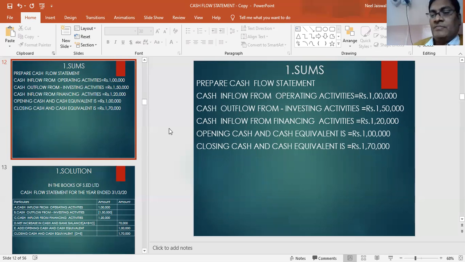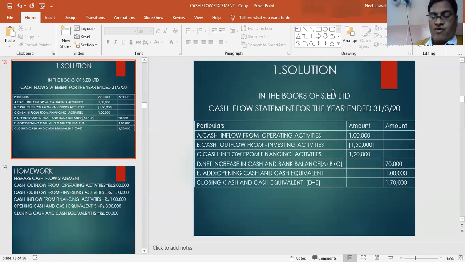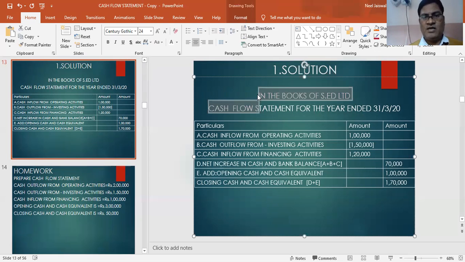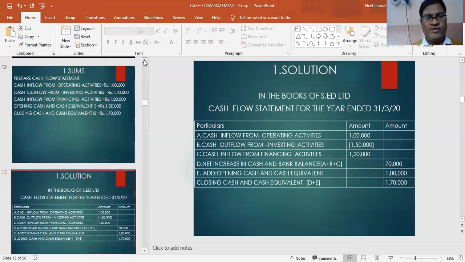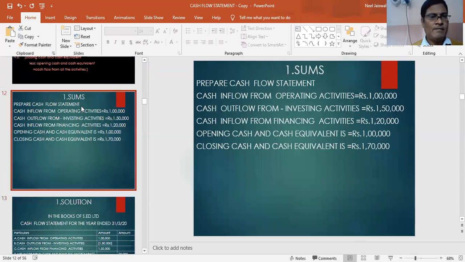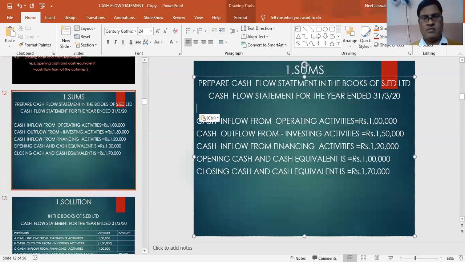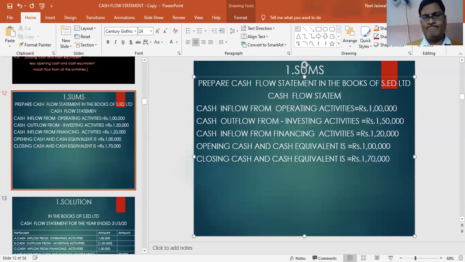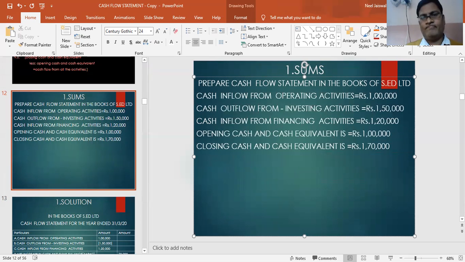Now to do the sum, we have to first make the format of cash flow statement. The format looks like this in the books of Asset Limited. Suppose in the books of Asset Limited the sum is, and they have asked to prepare the cash flow statement. So this is the sum, and we have made the format. Prepare cash flow statement in the books of Asset.